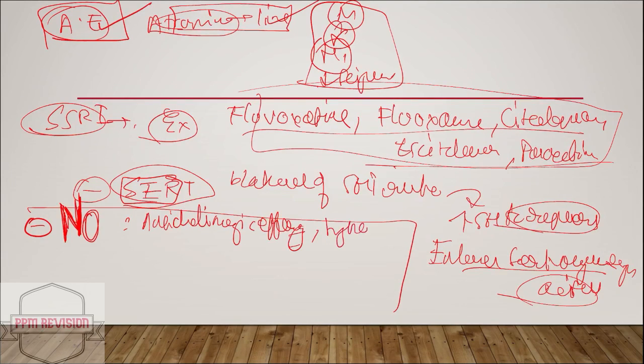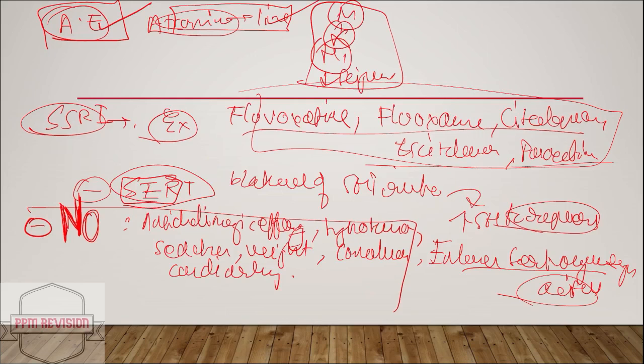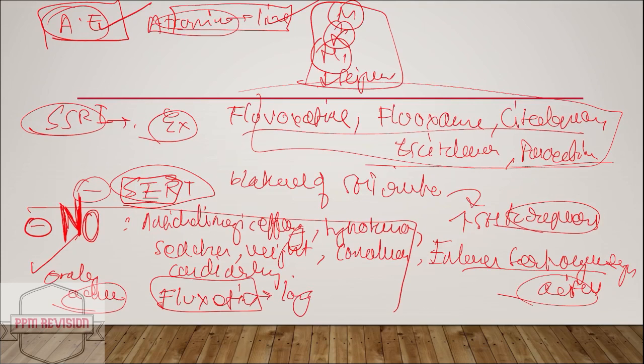There is no hypotension, no sedation, no weight gain as well, and there are no convulsions, and cardiac arrhythmia is also not there, and they are orally active. Now looking at the longest acting, fluoxetine is the longest acting.